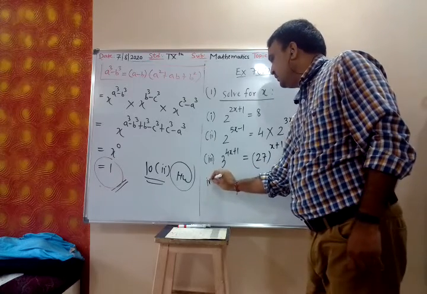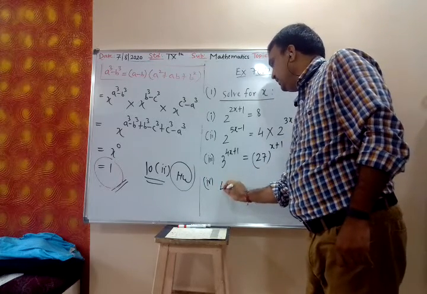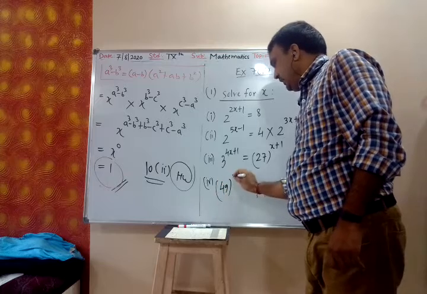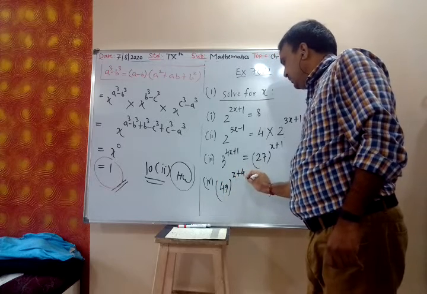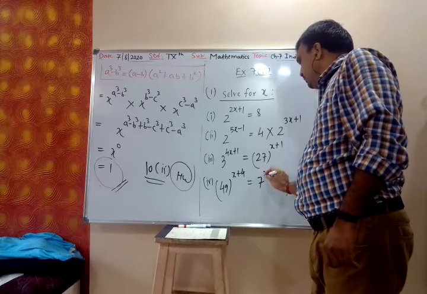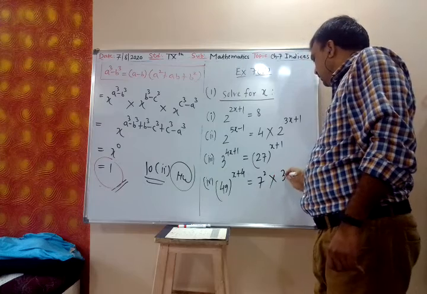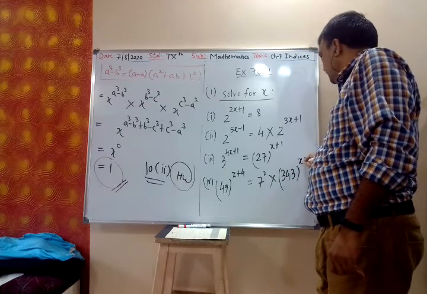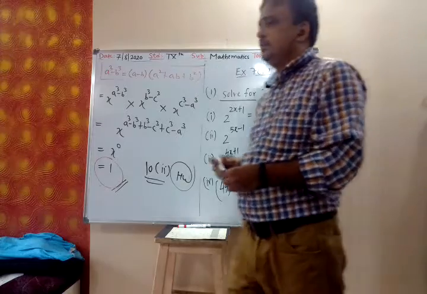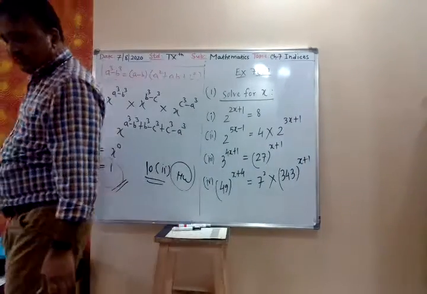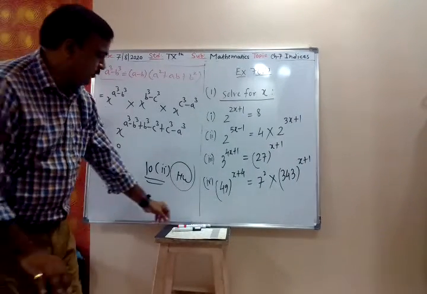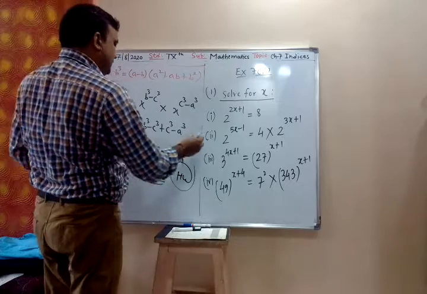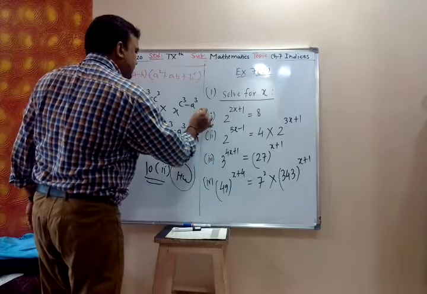And fourth, 49 raised to x plus 4 is equal to 7 raised to 2 into 343 raised to x plus 1. Now you tell me. Third, fourth? Yes, let me do third and fourth.